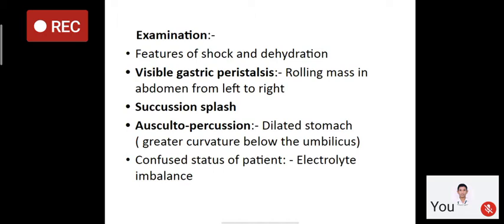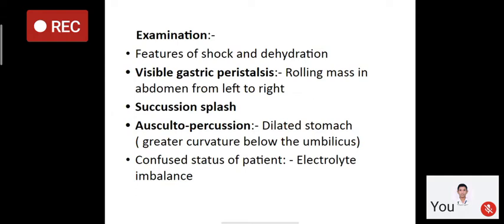And on scratching, due to the distension of the stomach, there will be the resonant sound, and when the stomach boundaries are over, then there will be the dullness. So we mark the point where the resonance diminishes. So we will mark points from left to the right side. So it will mark the greater curvature of the stomach.